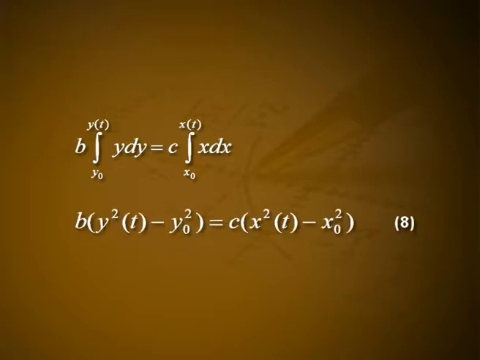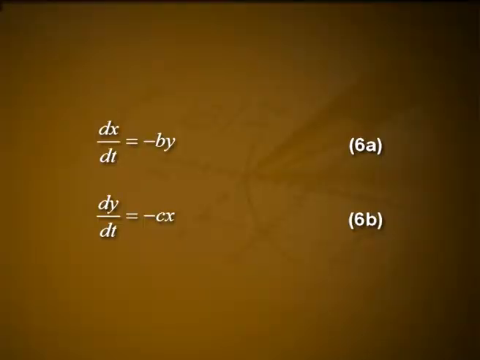That is b into y square of t minus y dot square is equal to c into x square of t minus x dot square. This quadratic relation between the opposing forces explains why the linear system in equation 6 has acquired the anomalous name of the square law model.